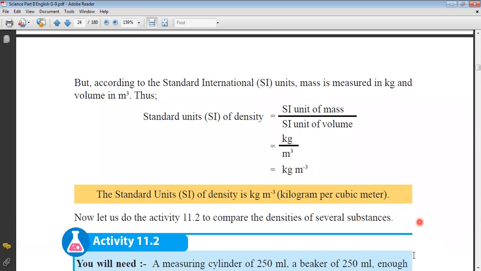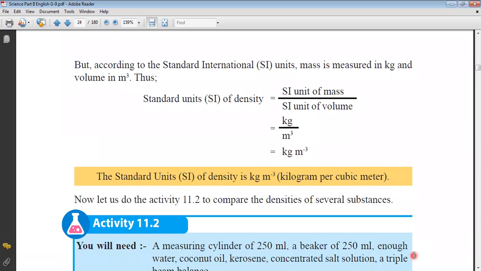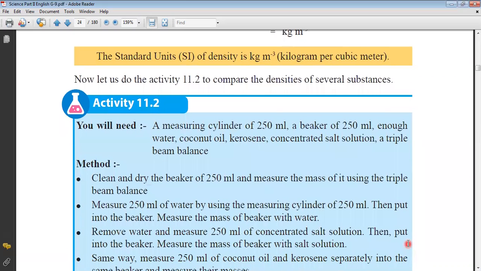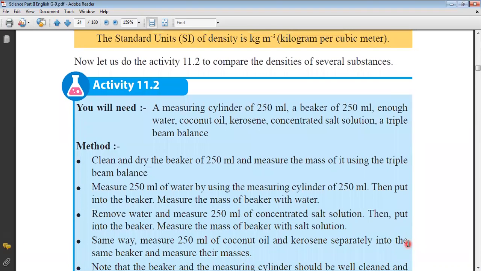Now let us do activity 11.2. Compare the densities of several substances. You need a measuring cylinder. Density is like thickness, like how thick a liquid is, which we just assume by looking at it, the way we did when we were small. So now we are studying density. Density is similar to how thick the liquid is.